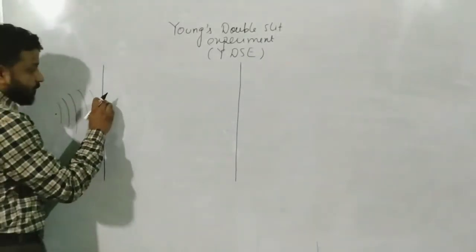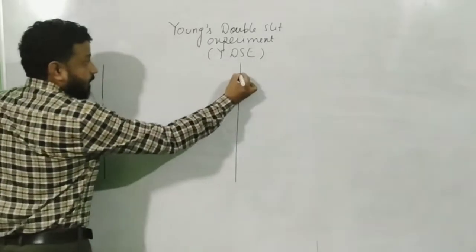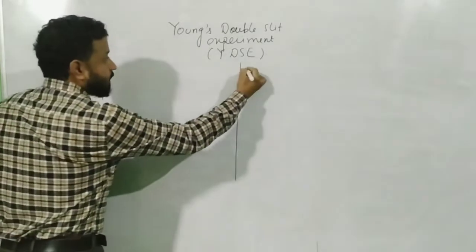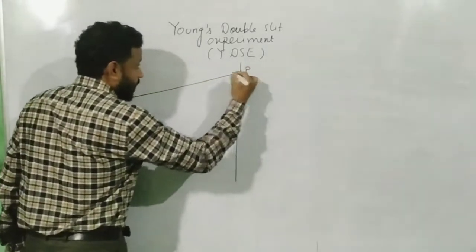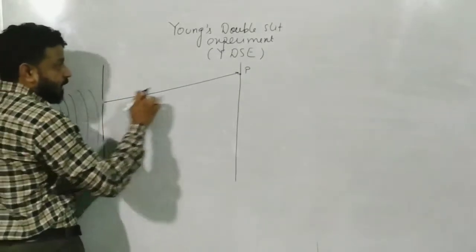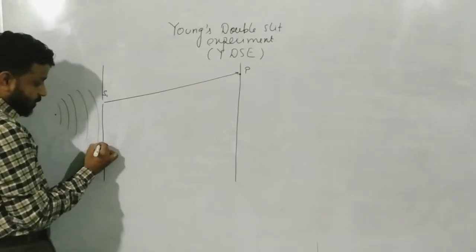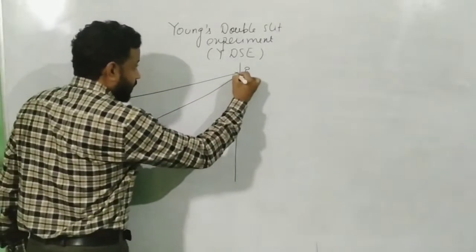Now let us say the wave which starts from here reaches this particular point. This is an arbitrary point I have just selected; let us say this point is P. The ray from here travels to this point; let me call this position S1 and this position S2, and from here it travels to this point.